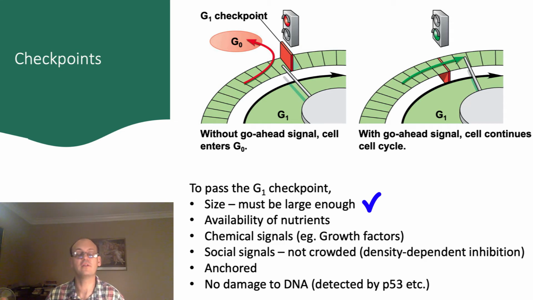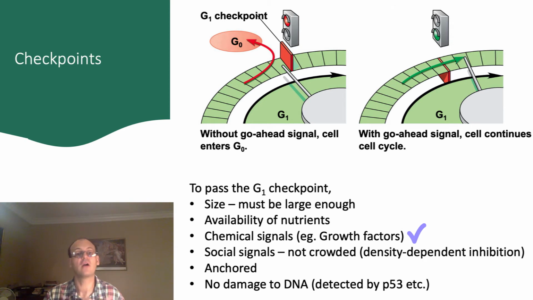The cell also needs to have available nutrients. The next phase of the cell cycle is DNA synthesis, and this phase is energetically demanding and requires enough raw materials to make new strands of DNA. Therefore, the availability of nutrients is important. The cell may also be required to receive chemical signals before it can divide. One such chemical signal is growth factors, which are proteins released by some cells as a signal to others that those other cells should divide.